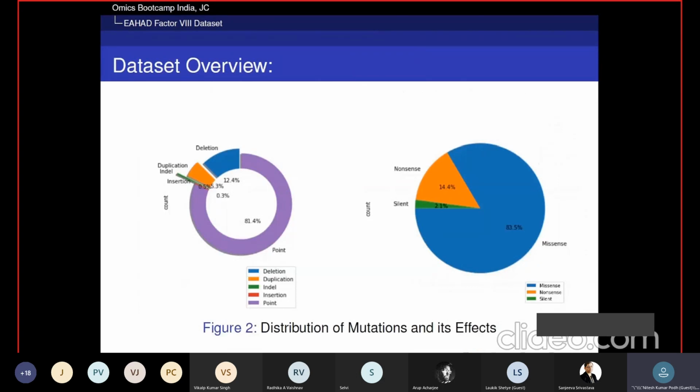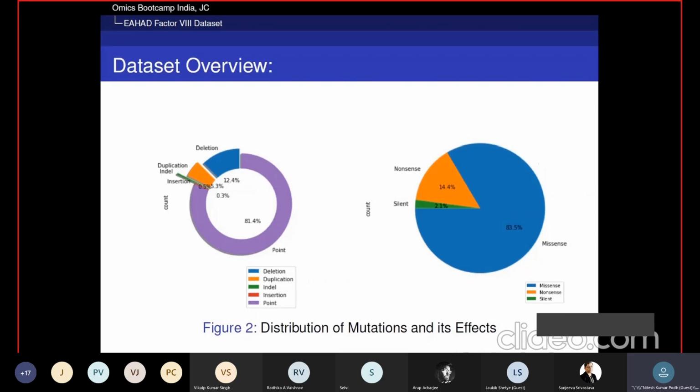There are two pie charts. The first pie chart shows the types of mutations present in our dataset, and the second shows the effect of point mutation in our dataset. In the first pie chart, we see that 81.4% point mutation is present in this European patient data set, while 12.4% deletion type of mutation is present, duplication is 5.3%, and a very small amount of insertion and indel type of mutation is present in this data set, which are responsible for disease severity.